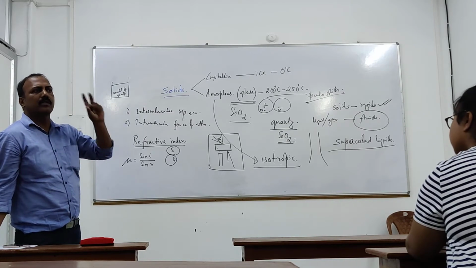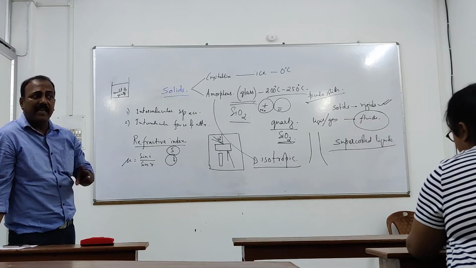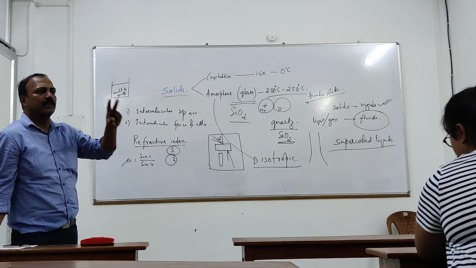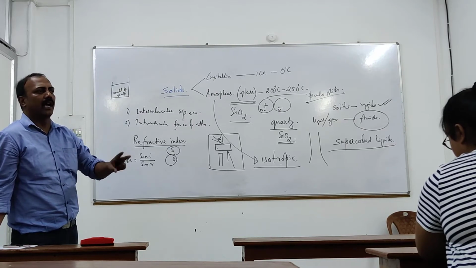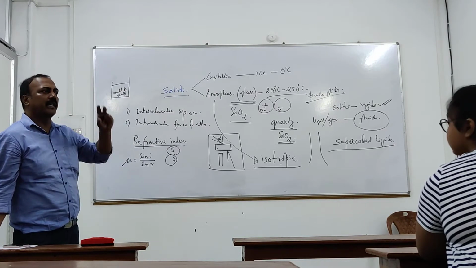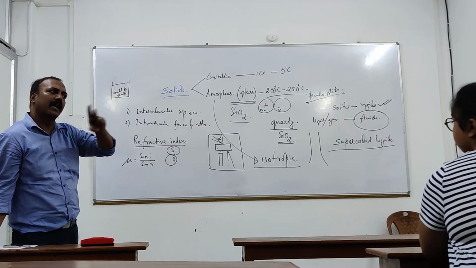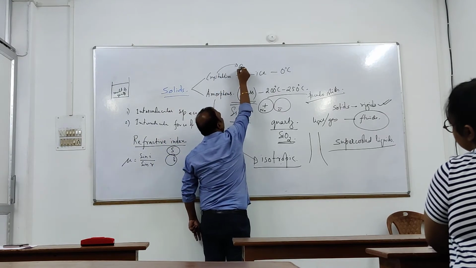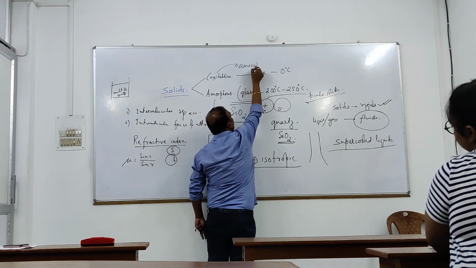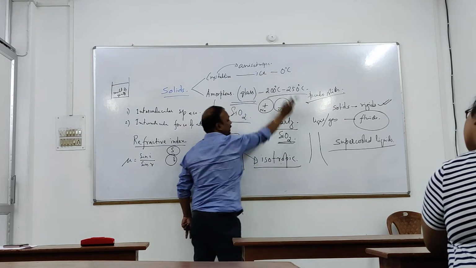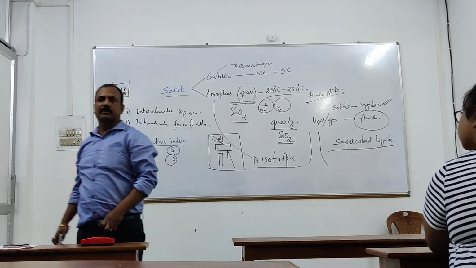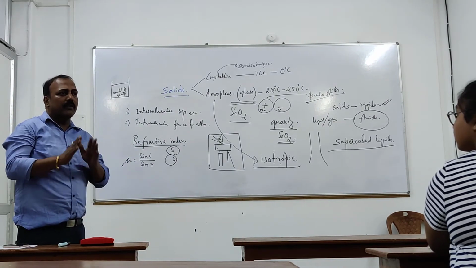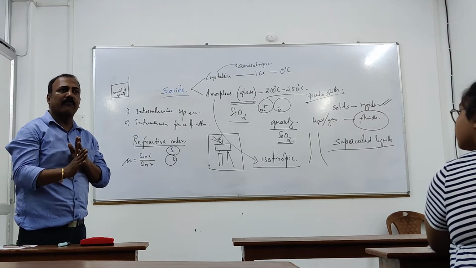Why? Because certain physical properties like refractive index are found same irrespective of the angle and side. Clear? But if it is different with respect to the angle or side, then those solids are called anisotropic solids. Anisotropic solids. Yes? Is it clear? Clear or not? Okay. Here we end the amorphous solids.